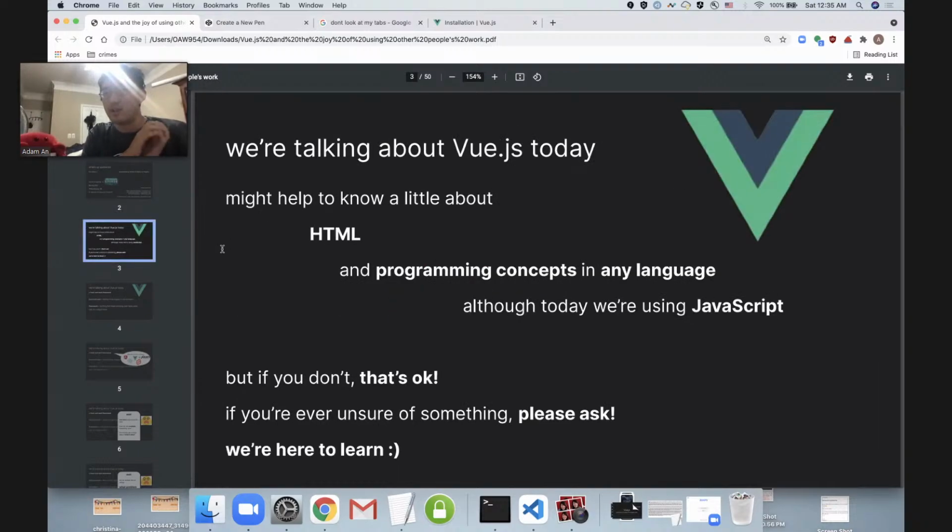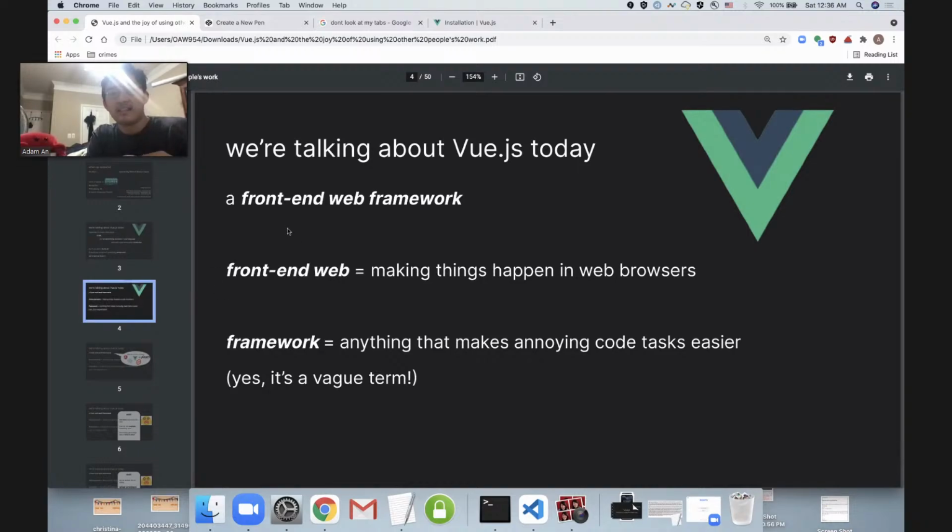For this presentation, I've marked it as intermediate because there is a little bit of background knowledge that may come in handy. It might help to know a smidge about HTML or a smidge about programming concepts in any language. Although today we're using JavaScript, JS, duh. But if you don't know anything, that's totally fine. If you're ever unsure of anything that goes on this screen, please ask. I'm watching the Discord on my other monitor. We're all here to learn. So literally, hit me up. Sound good? Cool.